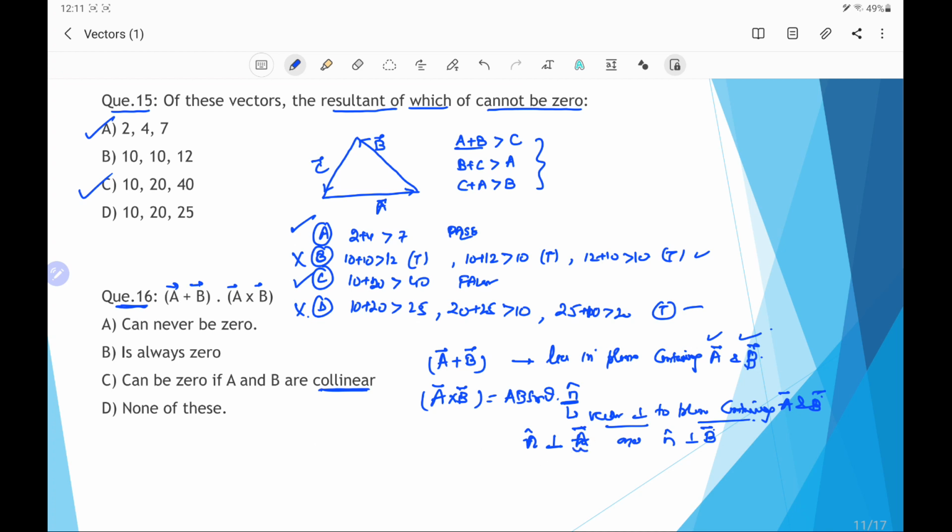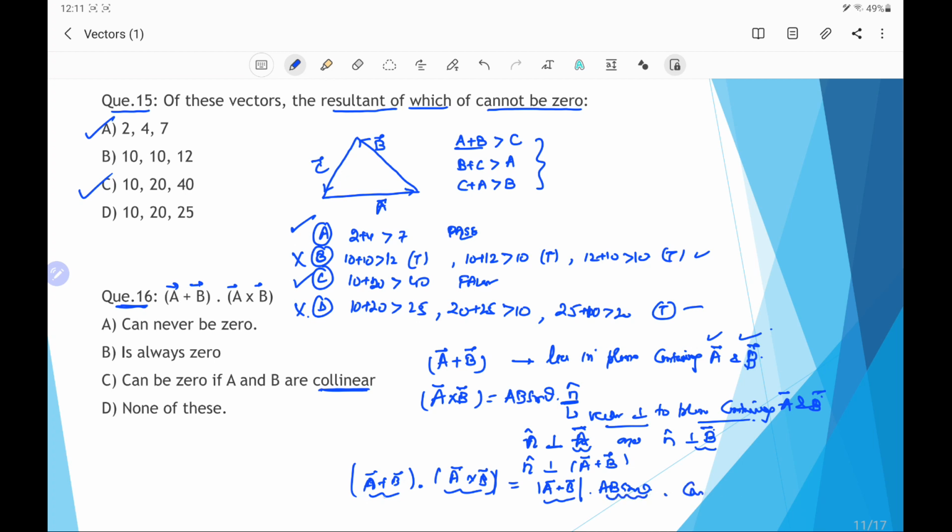Similarly, if we take the A plus B, which is also the coplanar of vector A and B, therefore we can also write n is also perpendicular to vector A plus vector B. Hence, vector A plus vector B with dot product with A cross B will be equal to magnitude of vector A plus B into AB sin theta. Because it is a dot product, so we have to consider the magnitude of first vector into magnitude of second vector and cos of the angle between them.